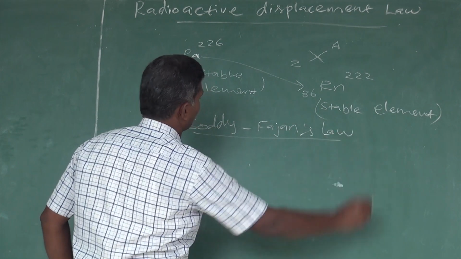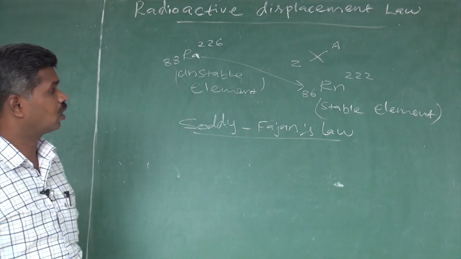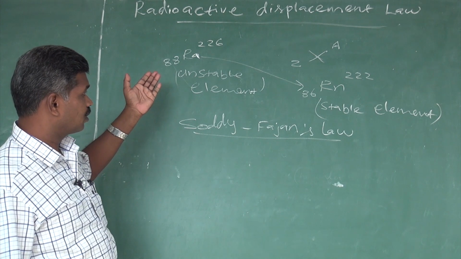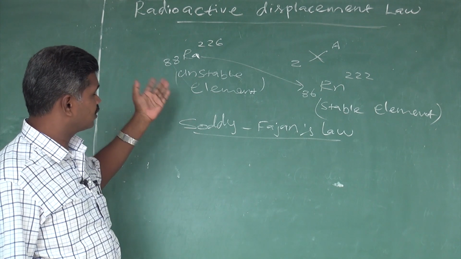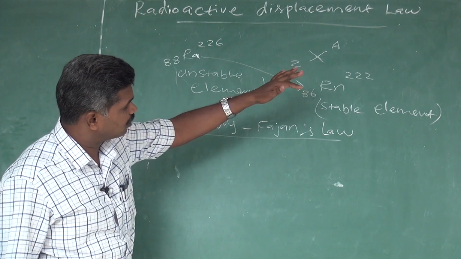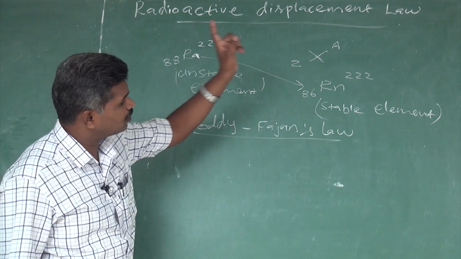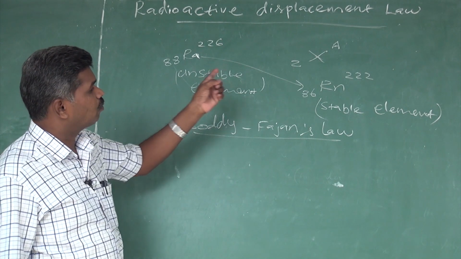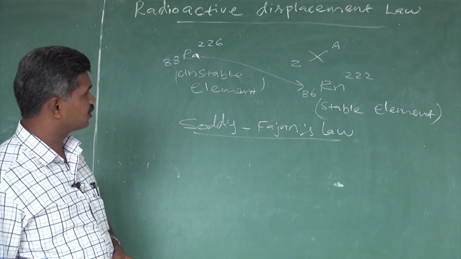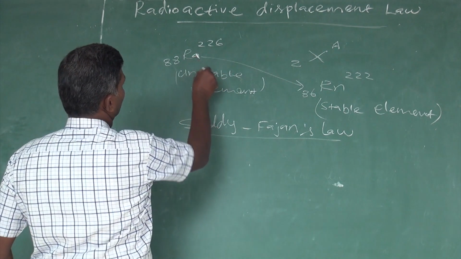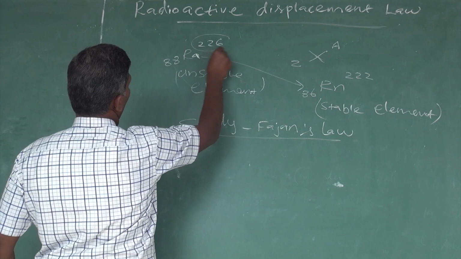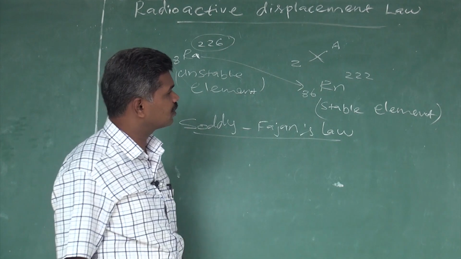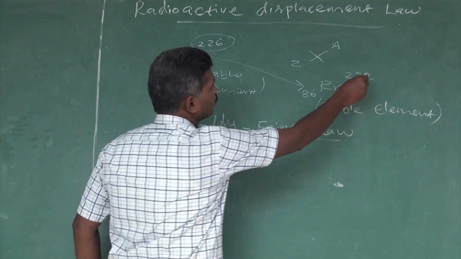So displacement law, another name is called the Soddy-Fajans law. Here the radioactive element, that is the unstable element, changes from one into another, from the unstable element into a stable element. At that time their mass number and atomic number decrease. We can see that initially this unstable element's mass number is 226, but the stable element's mass number is 222.